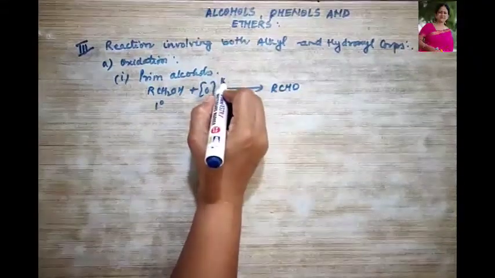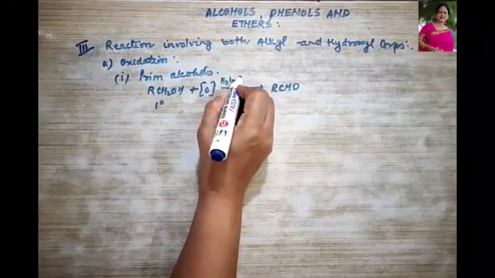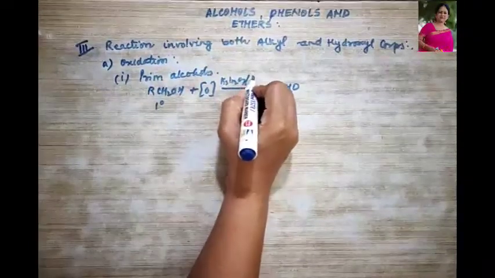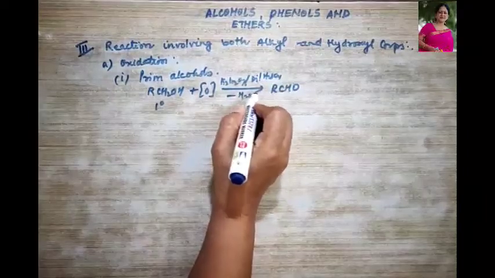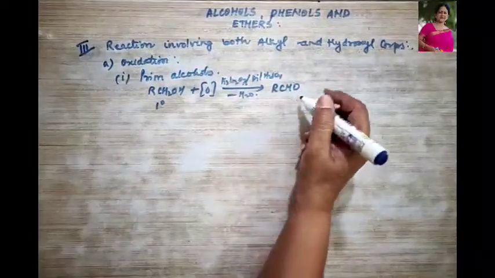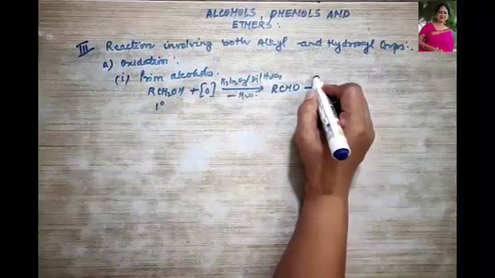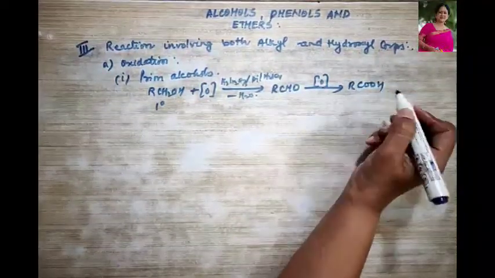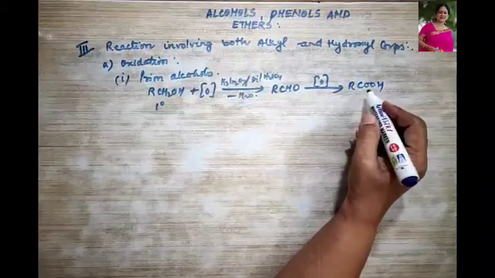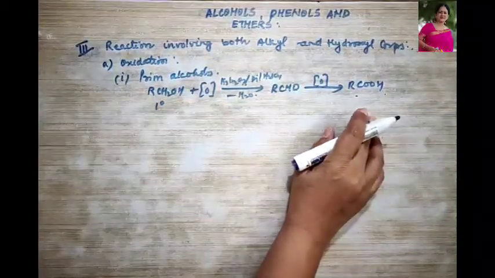How? In the presence of K2Cr2O7 or dilute H2SO4. It will remove water and form your aldehyde, and finally on further oxidation it is going to form an acid. What is that acid? It is the carboxylic acid, right?